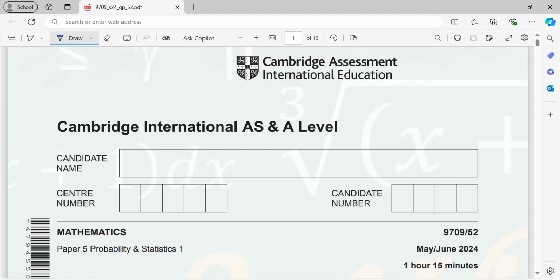This video is to discuss Cambridge International AS and A-Level Mathematics Paper 5, which is the Probability and Statistics 1 for May-June 2024, and the code is 9709/52. Let's move on to question number 1.